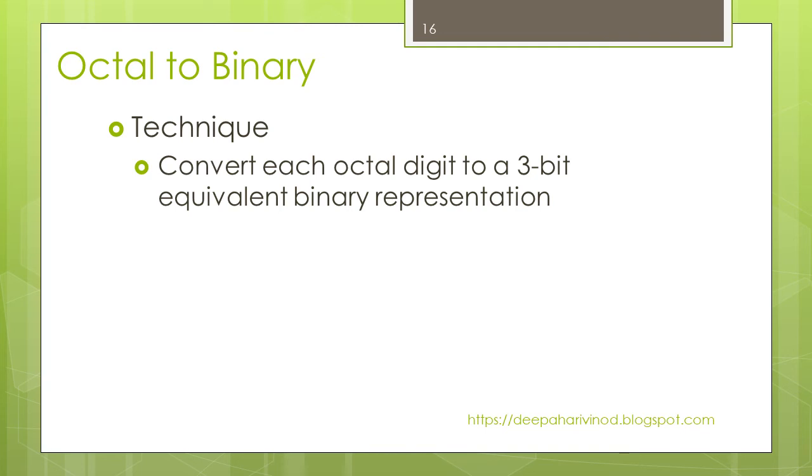To represent 7, how many bits are required? That is 111. We can represent 7 using 3 bits, isn't it? Starting from 0 to 7, I need 3 bits to represent the maximum octal number.